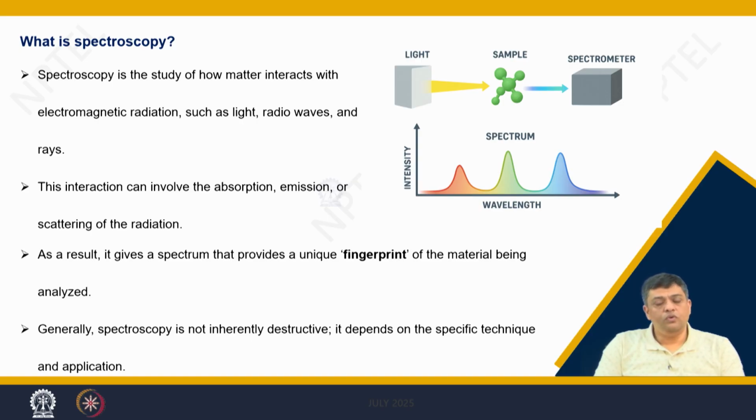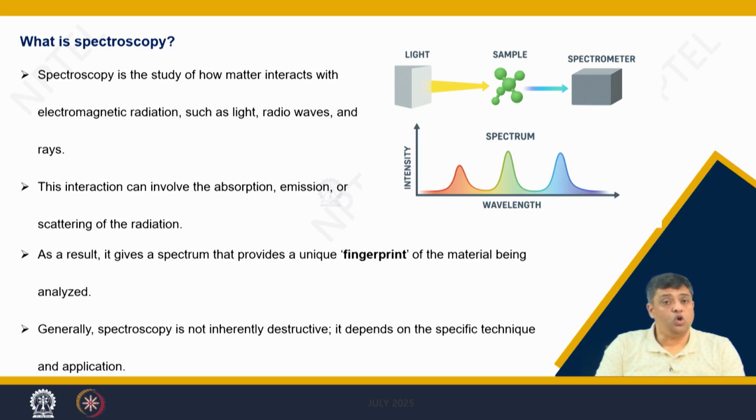If you want to ask a question, the first question would be, what is spectroscopy? It is defined as the field which is discussing or describing how matter interacts with electromagnetic radiations. The interactions can be of various natures.